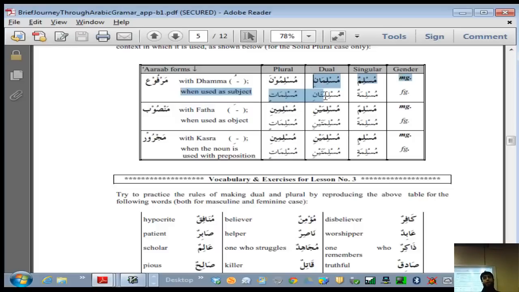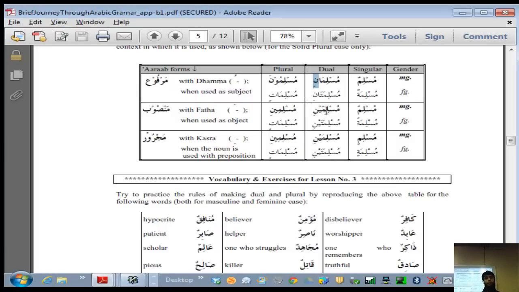And this chart, which denotes the dual form. Remember, in Arabic you have singular, dual, used for two people, and you have more than two is plural. So this is something that we have seen, for example, whenever it's talking about two people, such as in the ayat of the magic malakain. So it's not waw noon anymore, it's yan. So this is denoting the two.